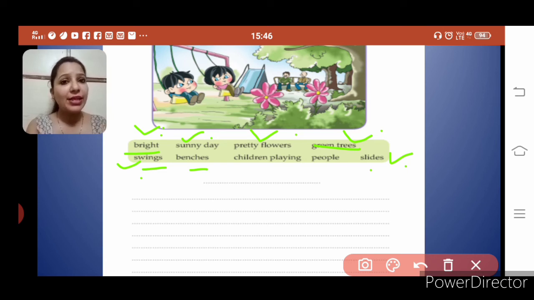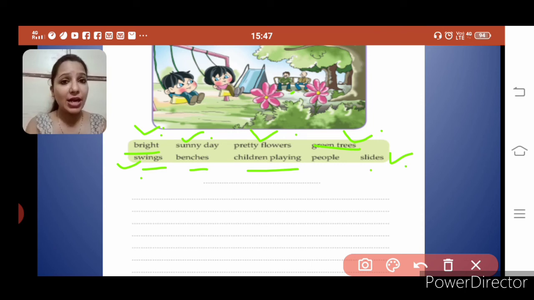And what can we write as the next sentence? Children are playing on the swings. This also we can make. See, it's creative. You can use the words and make any sentence which you like. And you can see the people here, two persons are sitting on the bench.